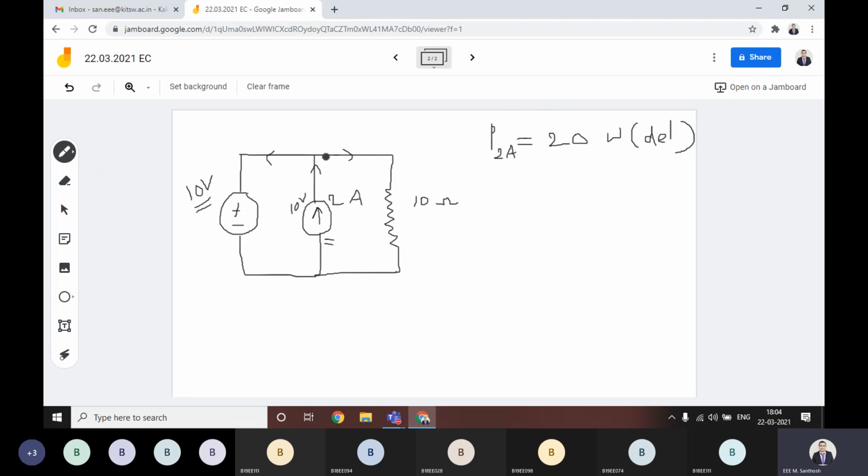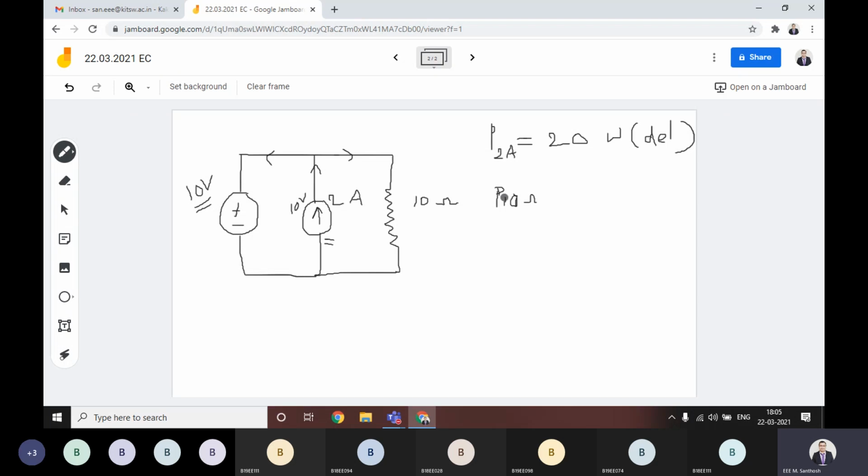The other elements, two elements, are the voltage source and also the resistor, right? Then if you consider the value of power across the 10 ohm resistor, for suppose, this is next, I am calculating the 10 ohm resistor.